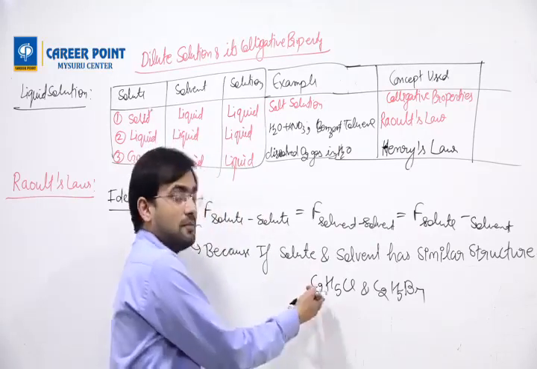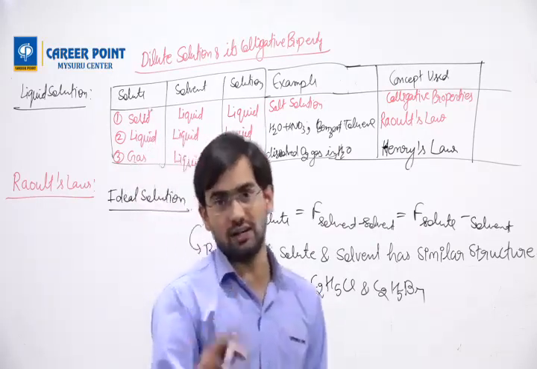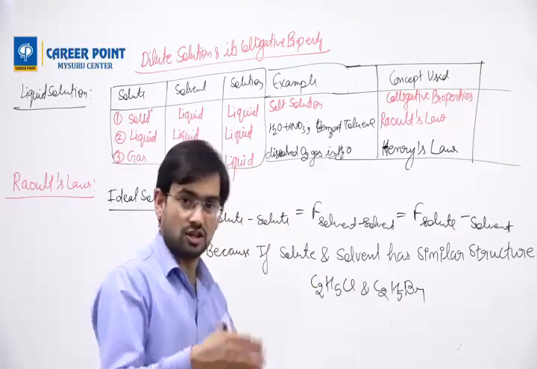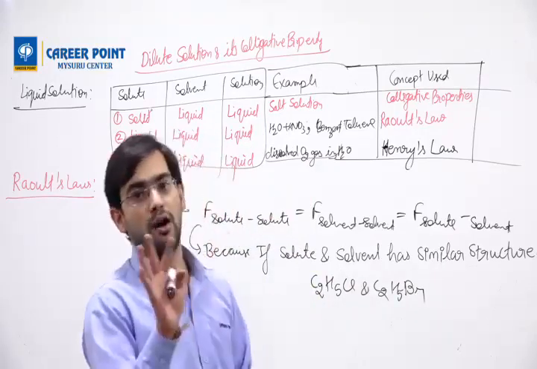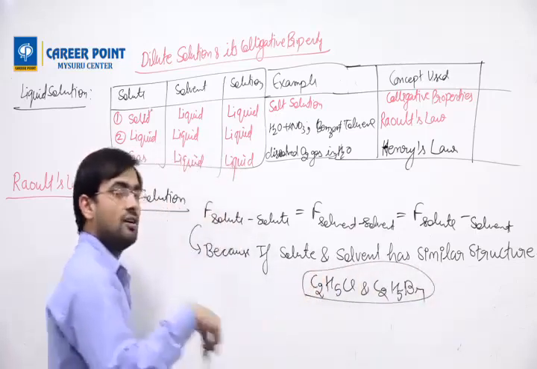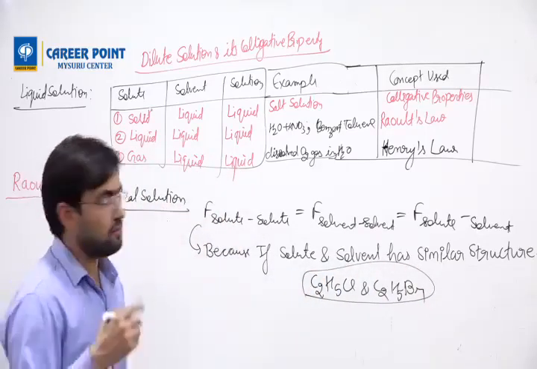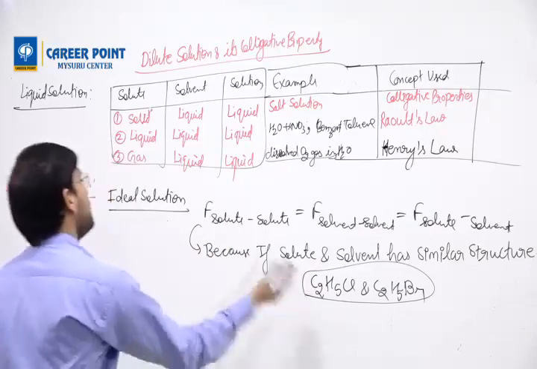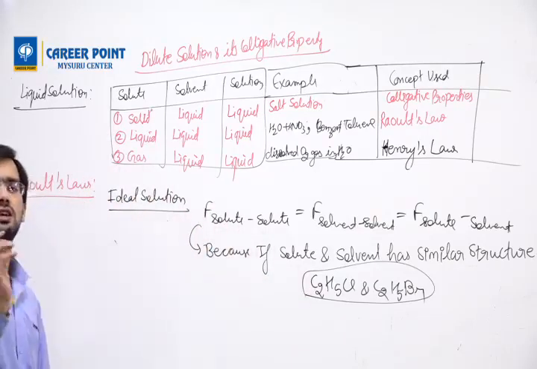Because in one there are two carbons, in water there are only 3 atoms, and here so many atoms are there. So their structures are not the same. Then they won't form an ideal solution. To have an ideal solution, their structure should be more similar. Okay. So once you have an ideal solution, it must satisfy these conditions.